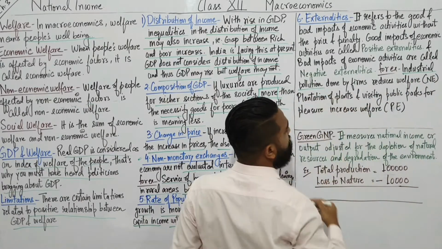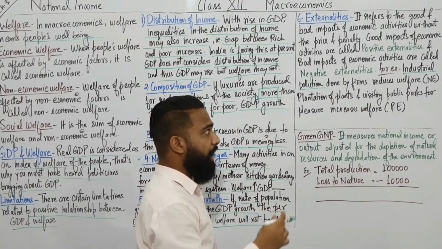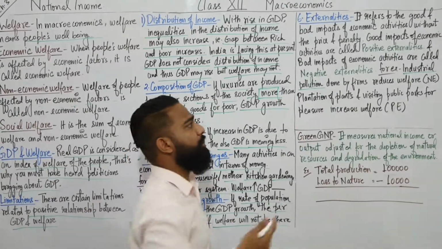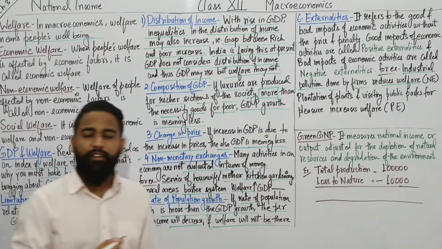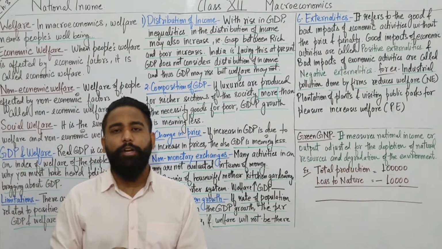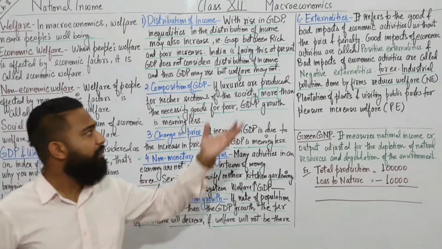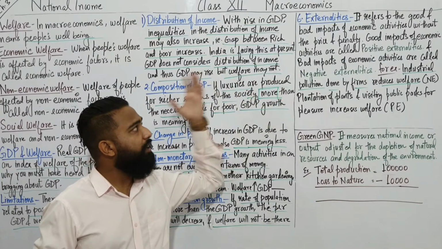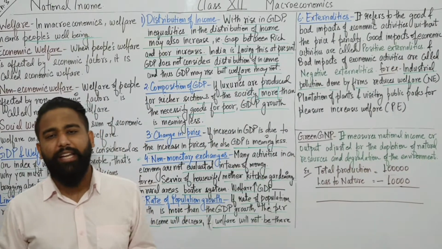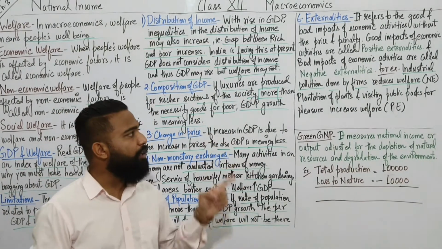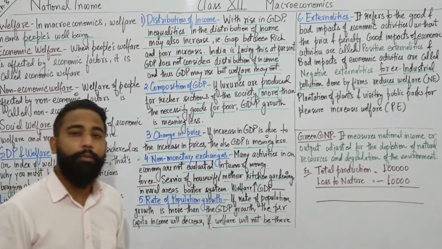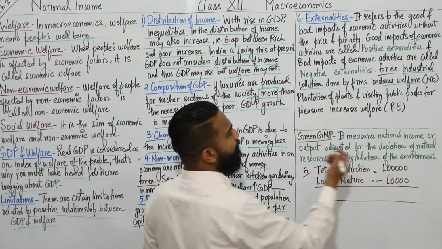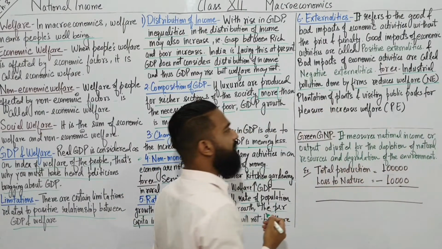Now, let's see the examples. Industrial pollution: the firms spread lots of pollution. So industrial pollution done by firms reduces welfare. If firms pollute the environment, this is a bad impact on our society. Welfare will not increase, it will reduce, and our environment is going to be polluted. So it is an example of negative externalities.